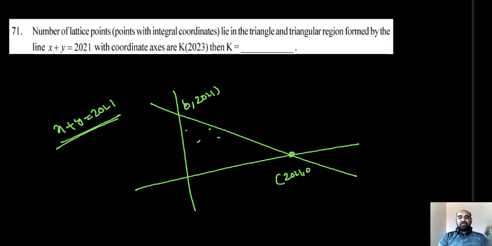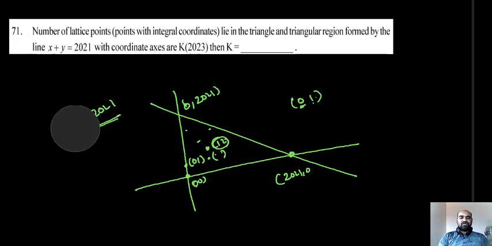Now we want to find the points inside the triangle and on the triangle so that both the coordinates are integers. For example, 0 comma 0 is a countable point because it is a point on the triangle, and 1 comma 0 is also one of the required points. In 1 comma 0, the x coordinate and y coordinate both are integers. I can also take the point 1 comma 2 inside the triangle, where both coordinates are integers. We want to count the number of integral points, but we need to count logically. I will explain that.